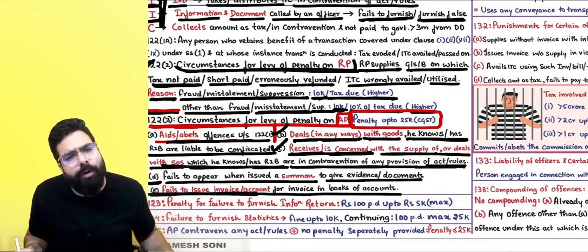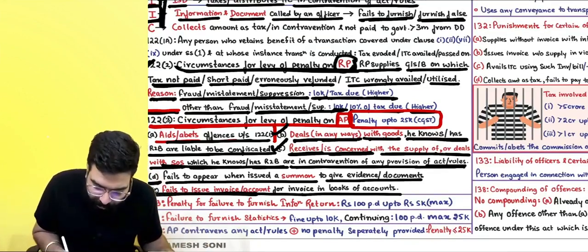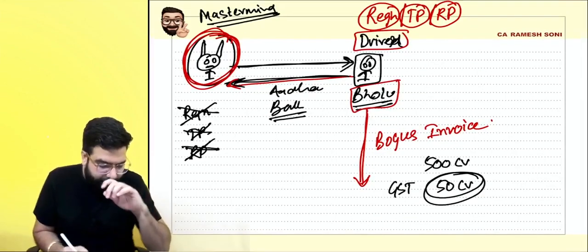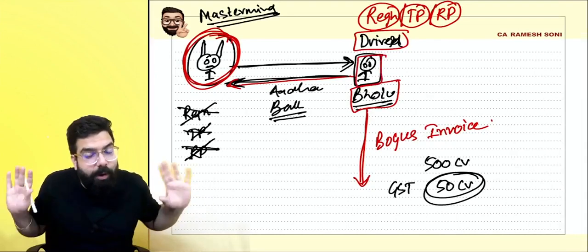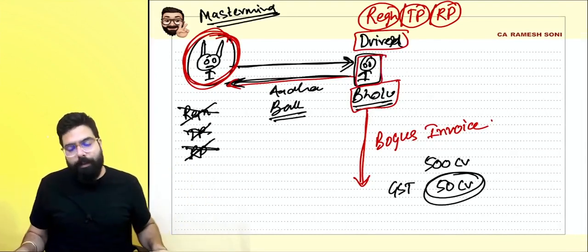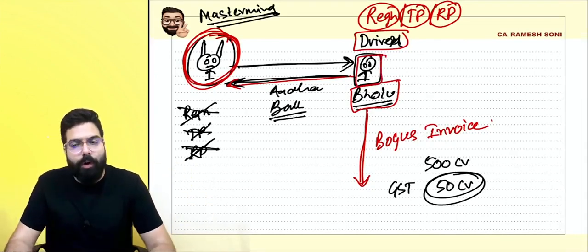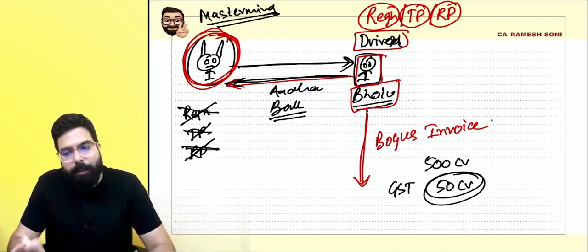Why can't section number 122(2) penalize him? Because it is on a registered person. I am not a registered person also. Sir, registration is in the name of the driver. I am not a registered person, so you can't penalize me over there also. Okay. So section number 121 and section number 122, both, you can't penalize me.